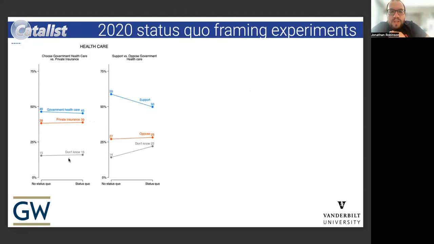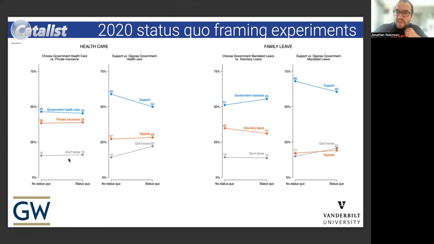But just to look at these results, the binary choice is here on the left, and we can see that the differences in the various line plots are showing treatment effects in terms of changes from no status quo framing to status quo framing. We can see that in the binary choice world, there's very little difference, but in the support oppose framework, there's actually quite a large difference. Priming the status quo in the support oppose instance decreases support for government-run healthcare programs like Medicare for All by about 9 points, mostly coming from people going from don't know or from support to don't know.